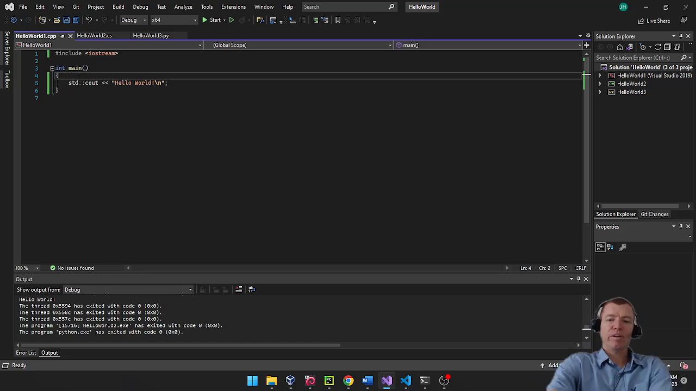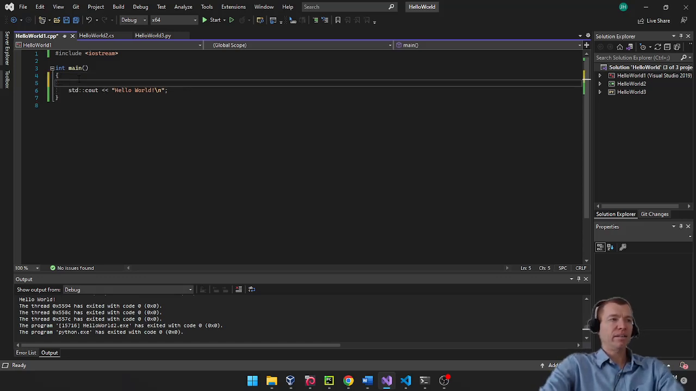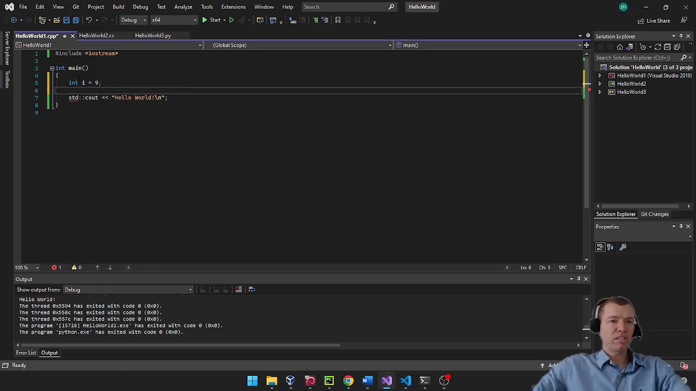Let's create some variables and try to add different data types to them. So we're going to say int, which is short for integer. We're going to say I equals, I don't know, 9. So that's a statement. It's 1 line of code. But what if I want to change I to equal hello world?